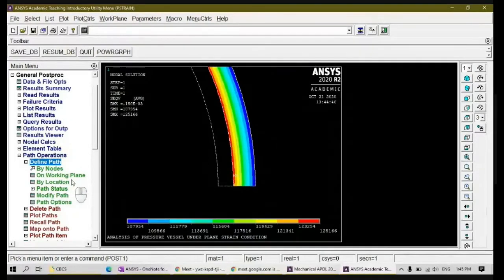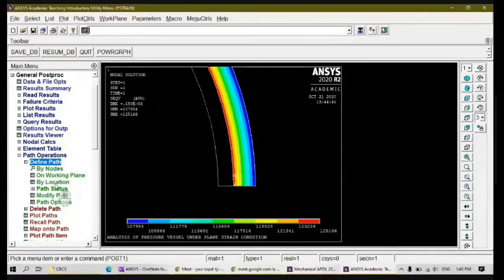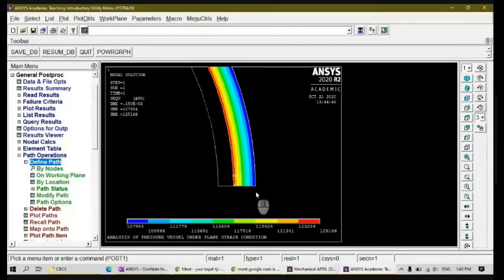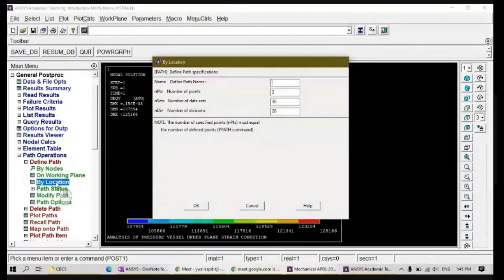So it has different concepts. The best option in this case is location, because I know the location from here to here. So I know the data, and I go for my location.